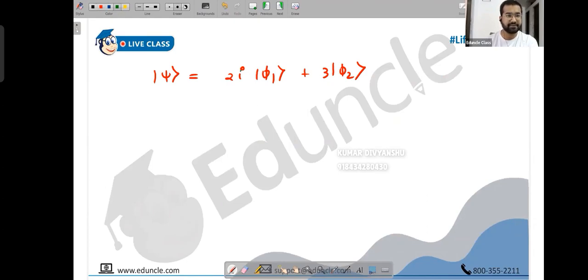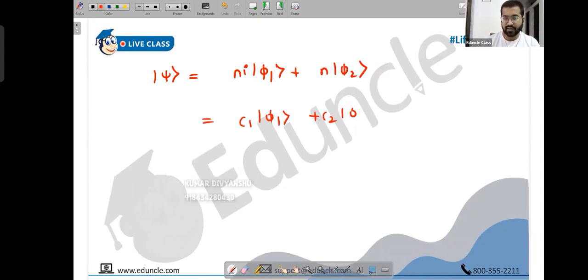I have written the constants C1, C2. How can I give them values directly? Just a bit. Let's say we had written ni phi1 plus n phi2. So you can compare: this is C1 phi1 plus C2 phi2. So C1 is actually ni and C2 is n.